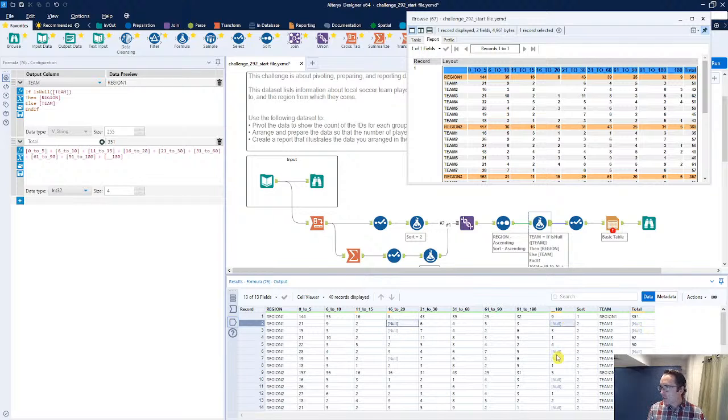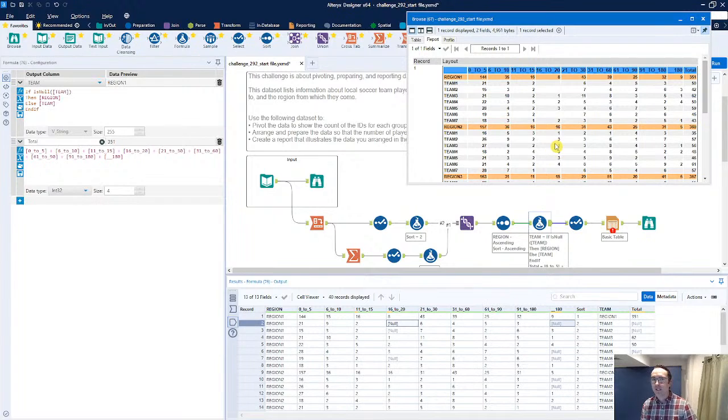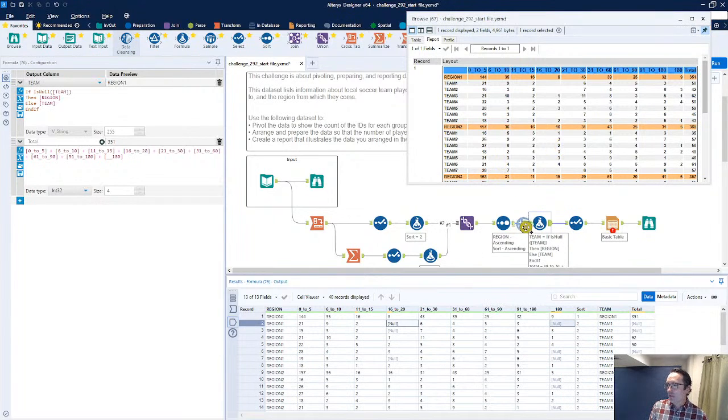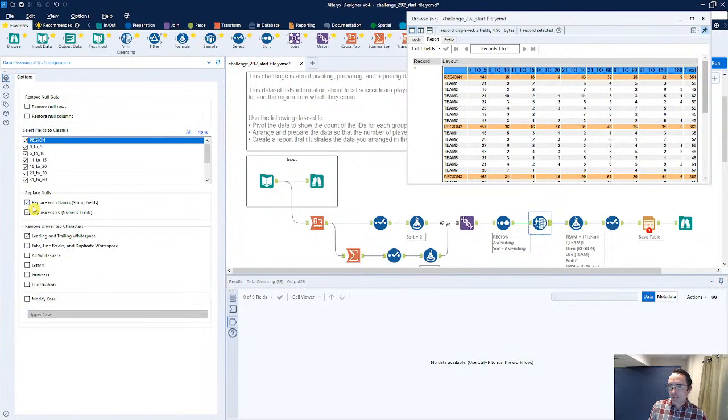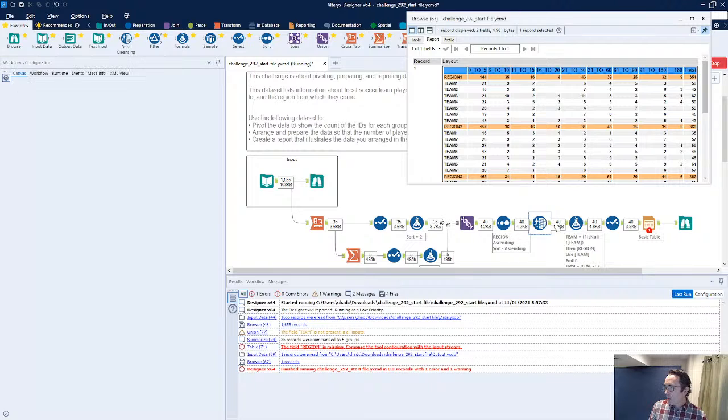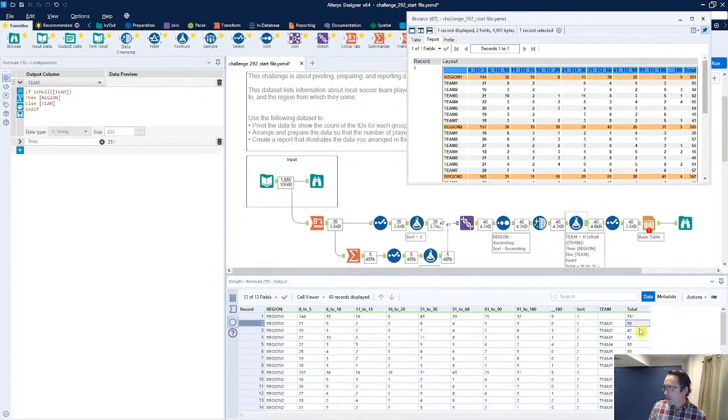So we may need to do a little bit of prep. Now our result actually has blank or null values. It does not show a 0 in here. So from a proper perspective, my guess is if we were to use a data cleanse tool in this, and we did replace numbers with zeros, most likely what's going to happen is we're going to get a full, proper list here.